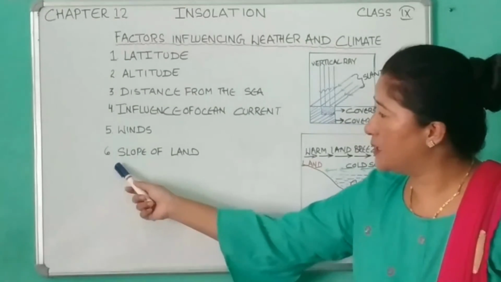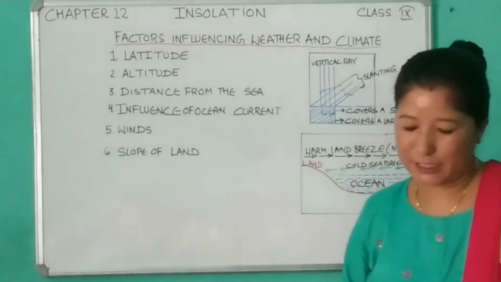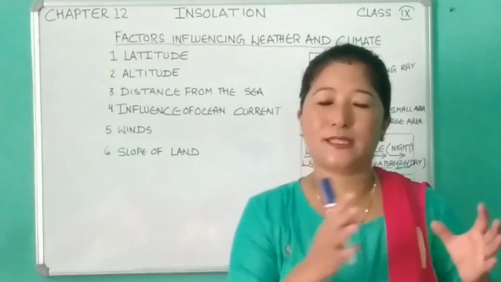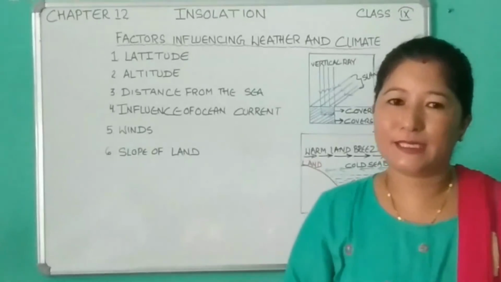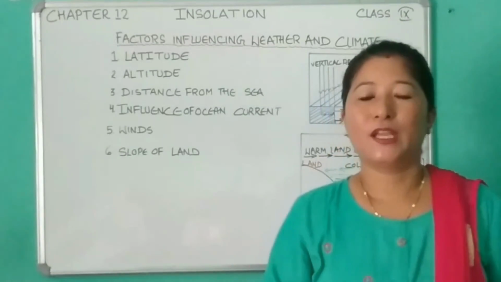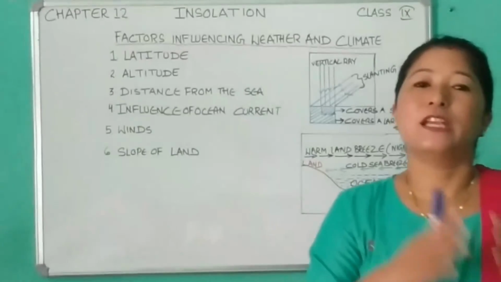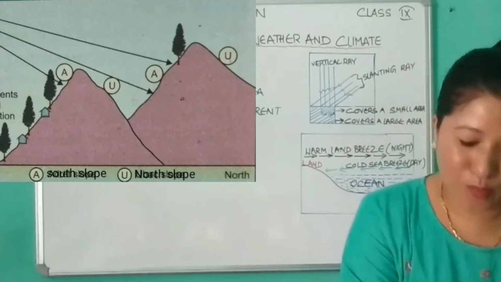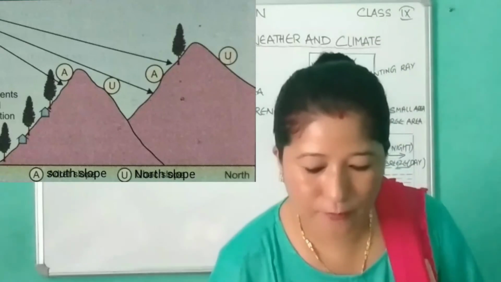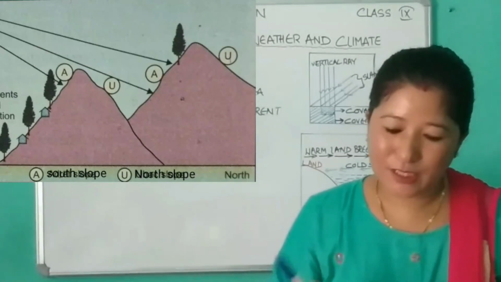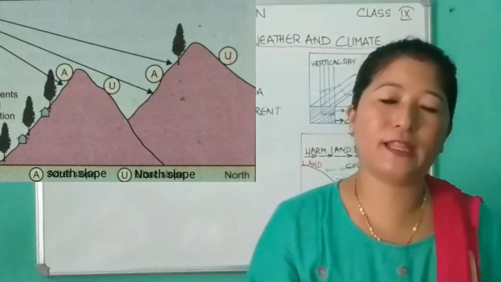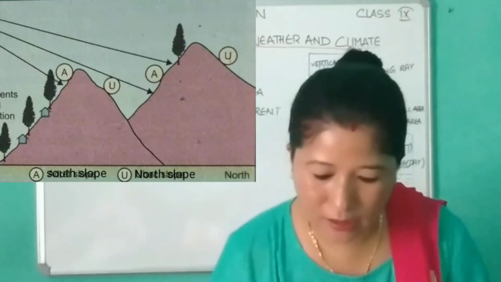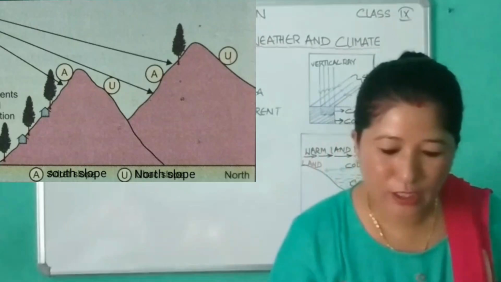Then the last one is the slope of the land. The effect of the slope of the land is especially striking in the mid latitude or temperate region. In the temperate region, the south facing slopes are warmer, or they receive more heat than the north facing slopes. Moreover, the south facing slopes have more vegetation.